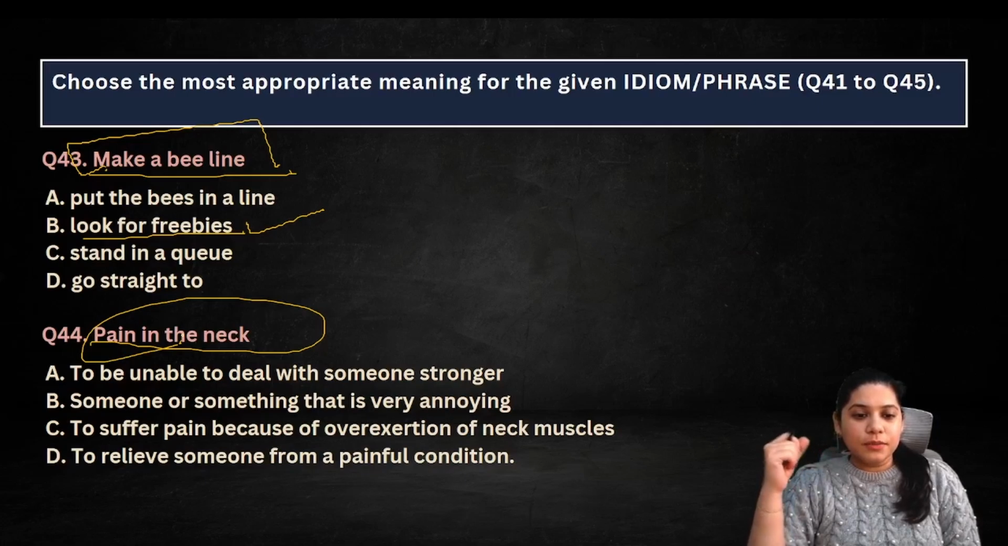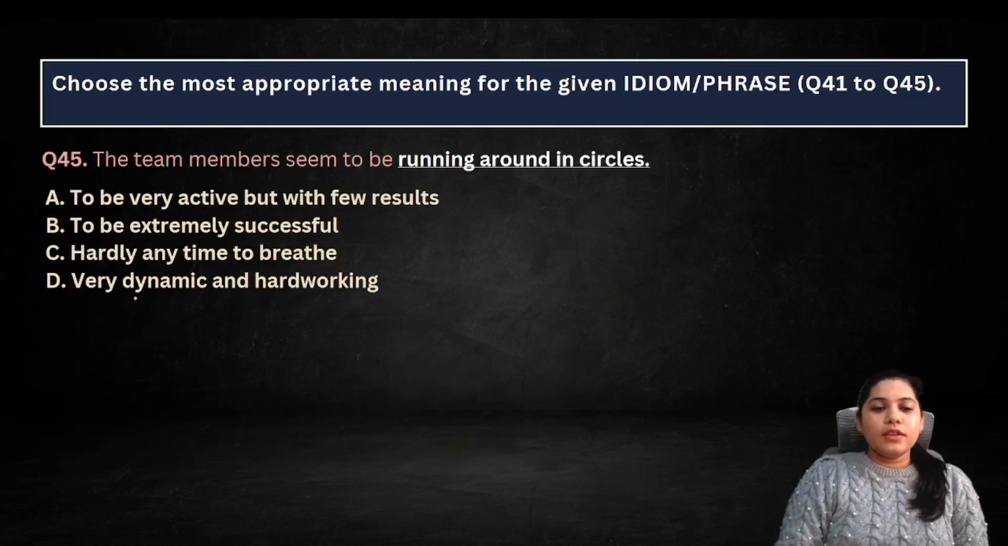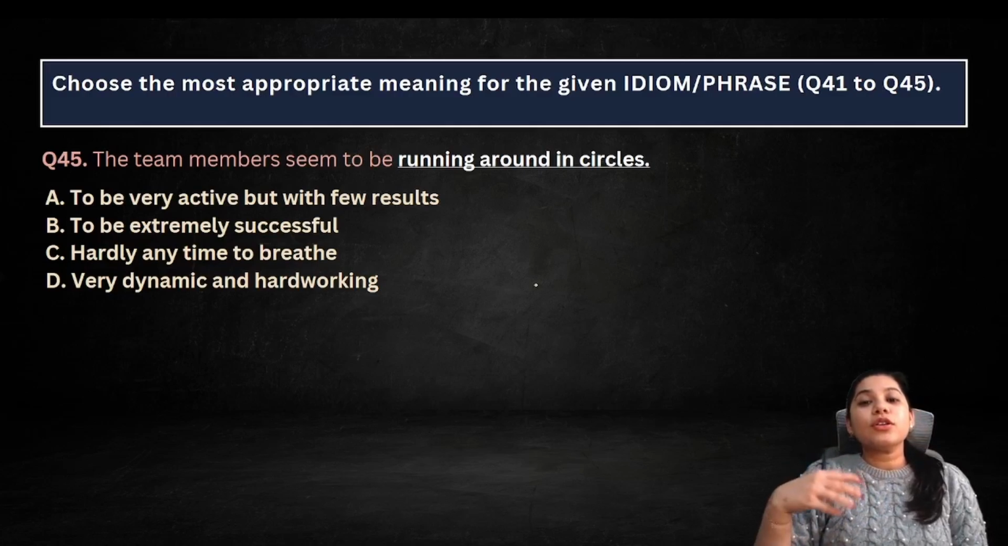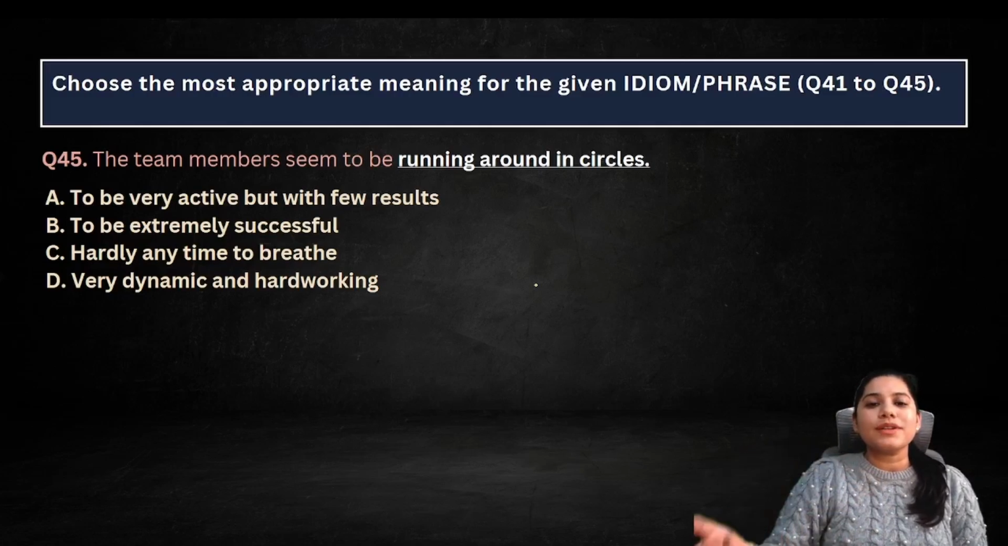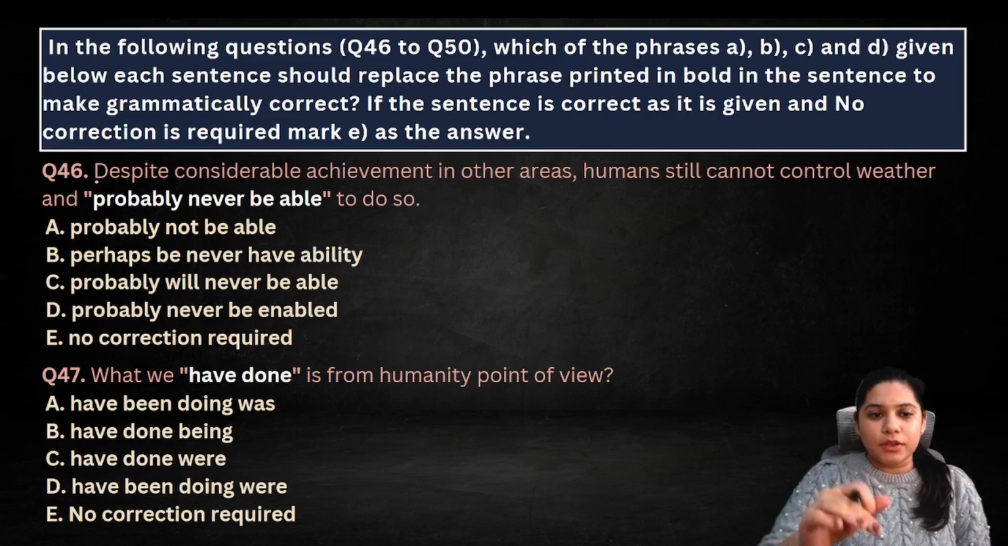So क्या बोल सकते हैं? Someone or something that is very annoying, जो आपको बहुत ज़्यादा फालतू परेशान कर रहा है. The team members seem to be running around in circles. To run around circles is वही करना कुछ. You are not able to reach to the goal, to the results, to a final solution, final conclusion. बस उसी problem को हम different words में discuss कर रहे हैं. So that will be to be very active but with few results. कि discussion तो बहुत चल रहा है पर कुछ वो आगे नहीं बात बढ़ रही है.